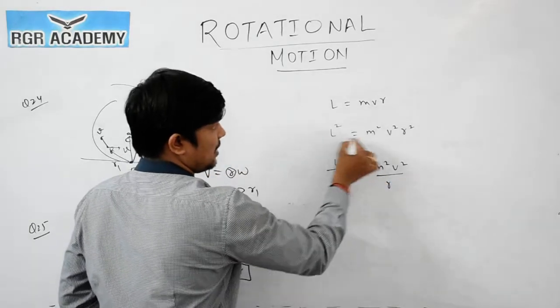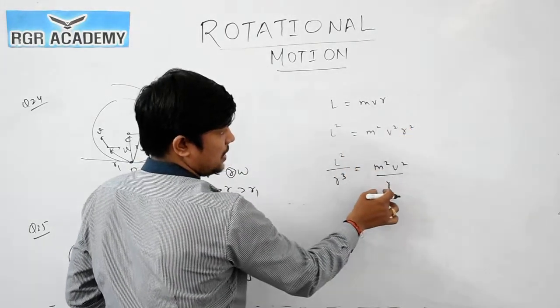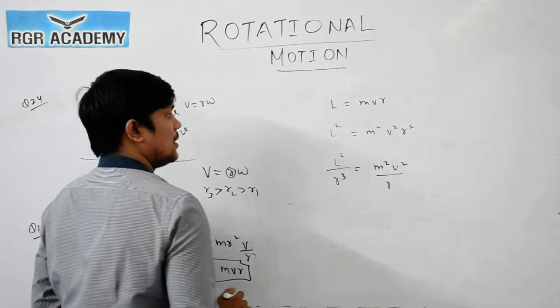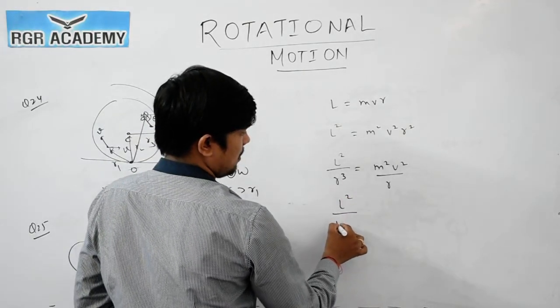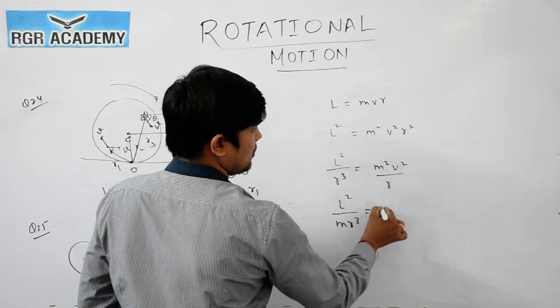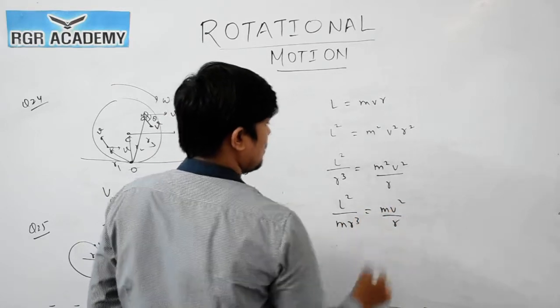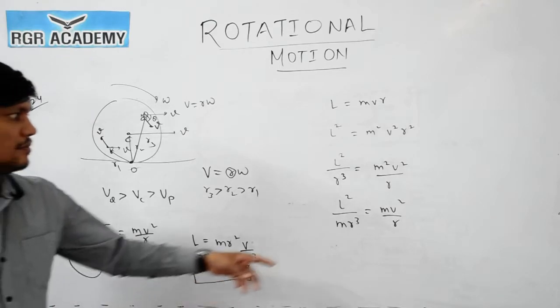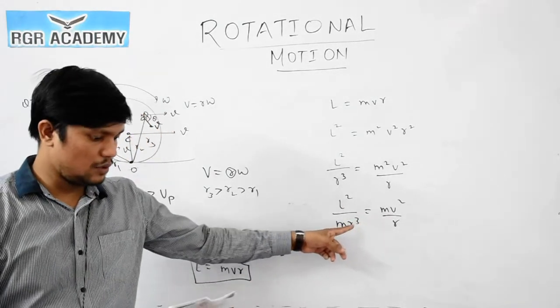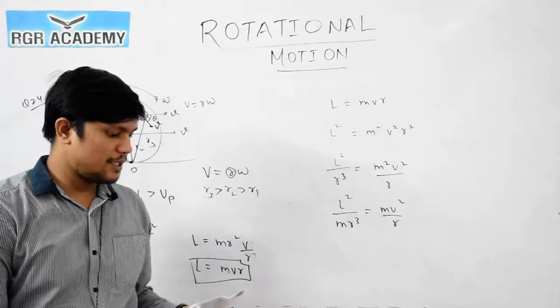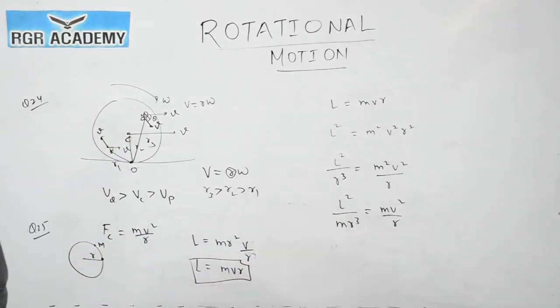I am dividing by r cube, then r square and r cube will cancel out, so what you get is r only. So we can write this as L square by m into r cube is equal to m v square by r. So now we got m v square by r, the centripetal force, equal to L square by m into r cube. Which option is matching? Option number 3 is matching, so that is the correct answer.